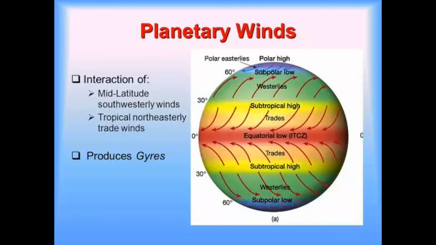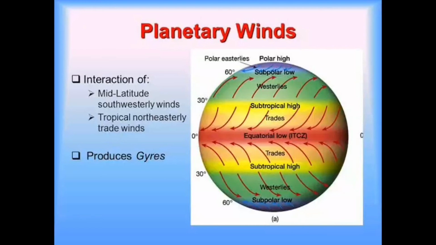Planetary winds. Some winds blow regularly on the earth from high to low pressure belts throughout the year. These winds cover a large portion of the earth. Hence, these are called planetary winds. For example, the easterlies, the westerlies, and the polar winds.